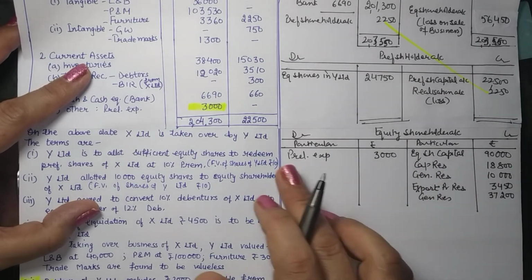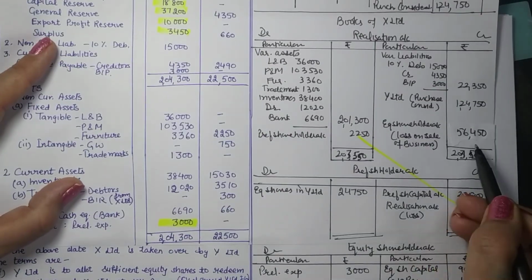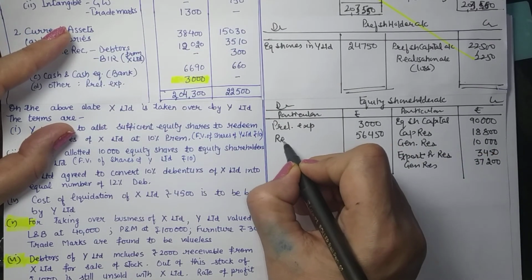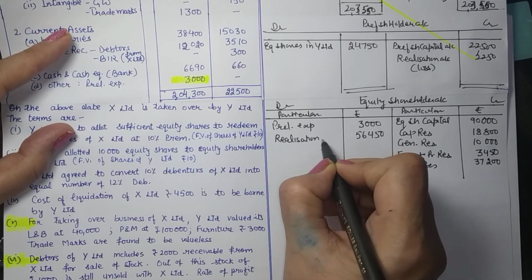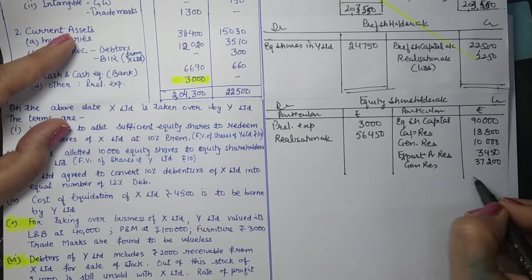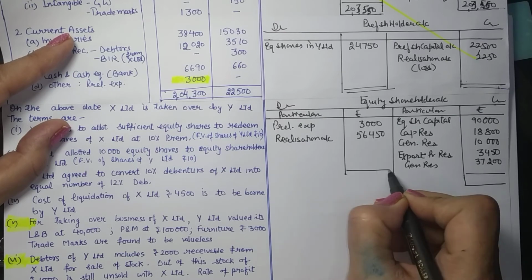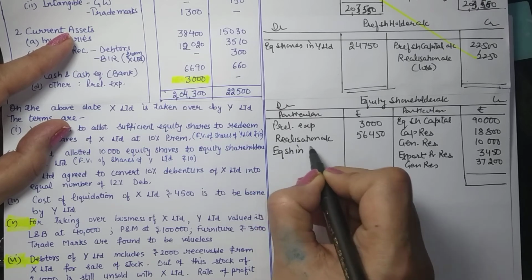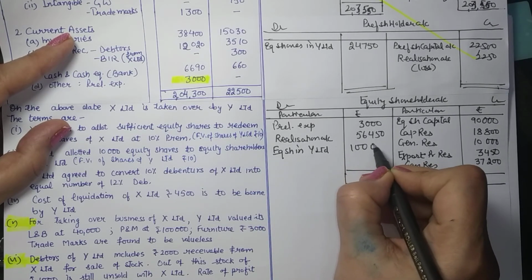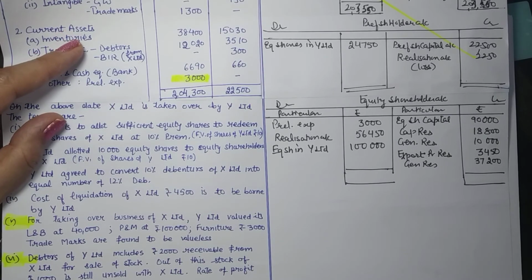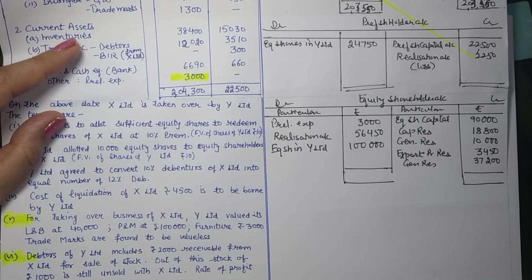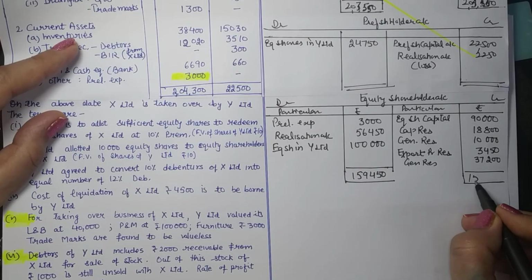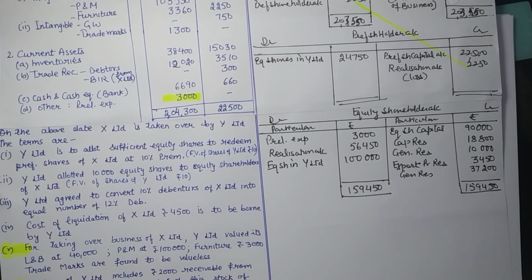After recording the amounts from the balance sheet, we have a loss on realization 56,450. So this loss will also be given a fresh loss. So realization account 56,450. Now we are to pay them, and as per the terms they are to be paid through the equity shares in Y Limited. Amount was 1 lakh. So you can feed in the amount and now you can check whether the account is balancing or not. So it should be 1,59,450, and here also 1,59,450. So that completes your equity shareholders account.